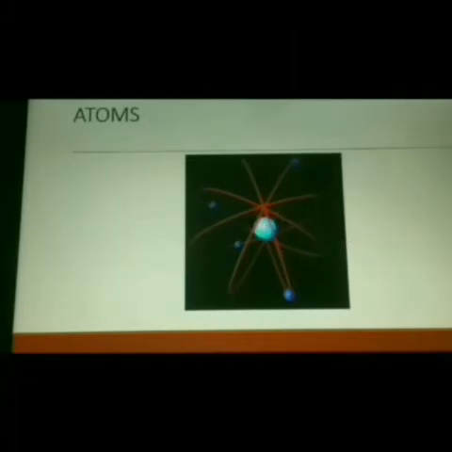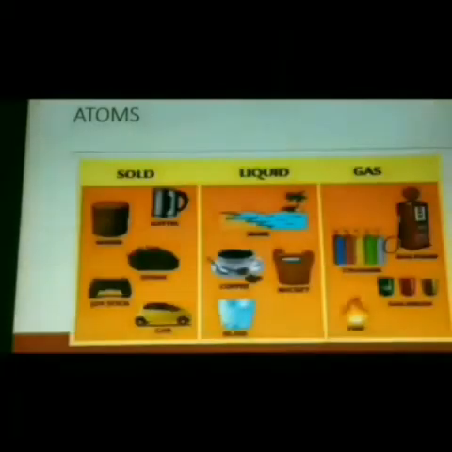In an atom, electrons revolve around the nucleus, and these electrons are negatively charged particles. So what is an atom? Atoms are tiny particles, and we can't see atoms through our naked eye.